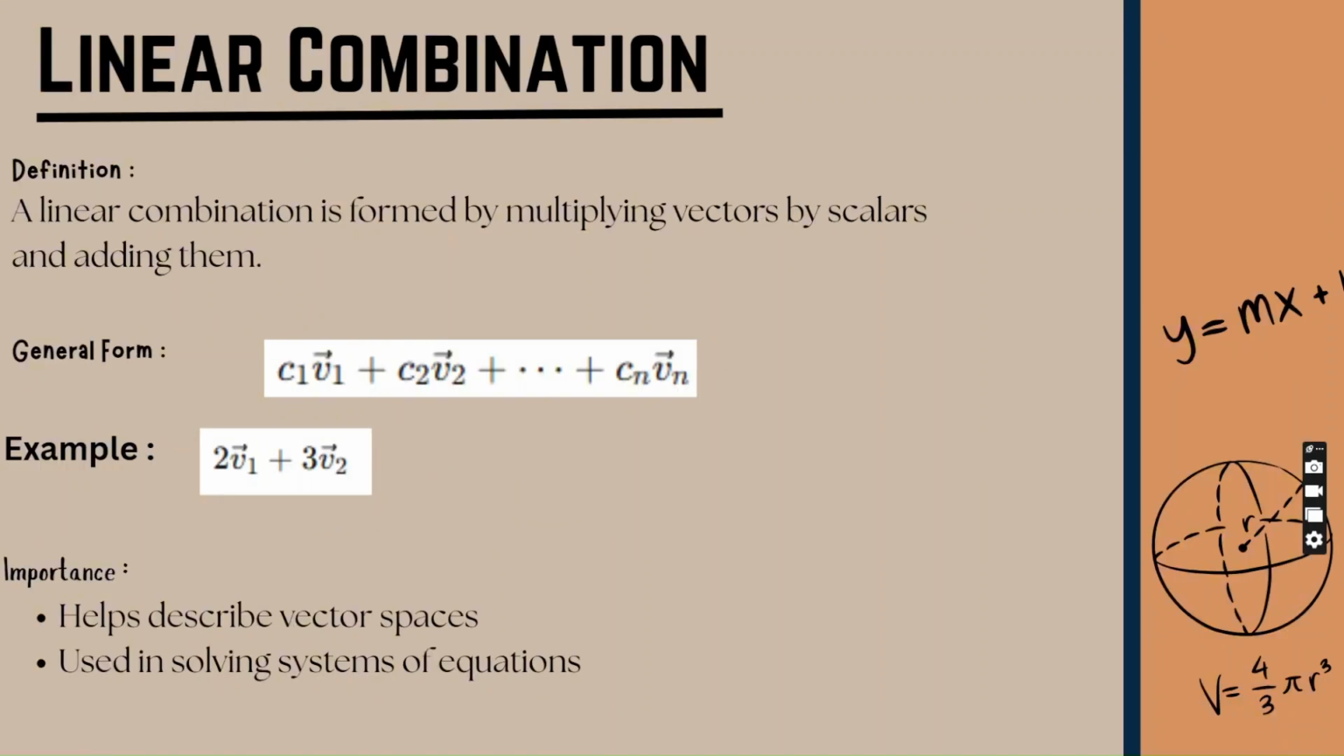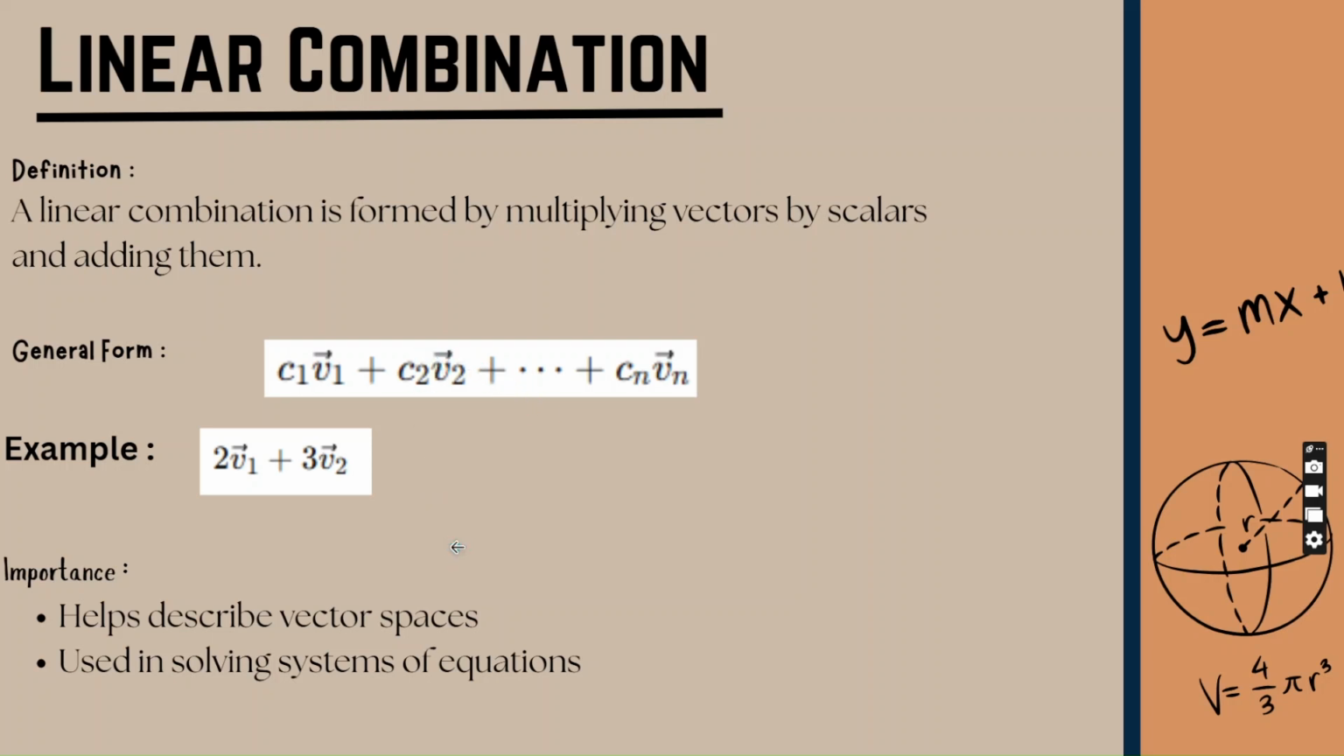Next up, we are going to talk about the linear combination. A linear combination is created by multiplying vectors by scalars and then adding the resulting vectors all together. Scalars are ordinary numbers used to enlarge, reduce, or change vectors. For instance, if one vector is multiplied by 2 and another by 3, and then the results are added together, the final vector is called a linear combination.